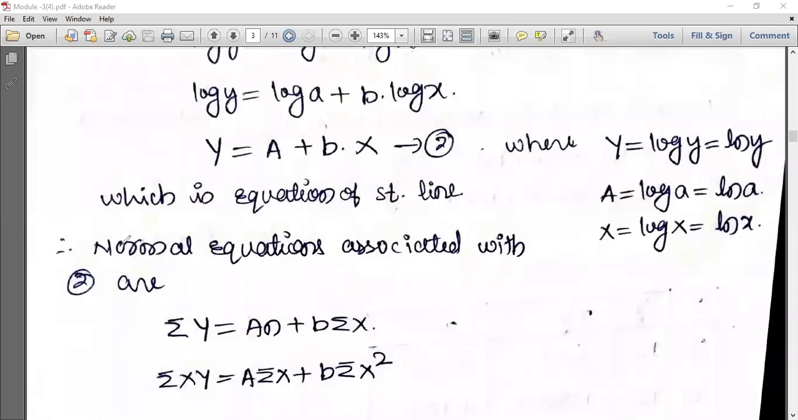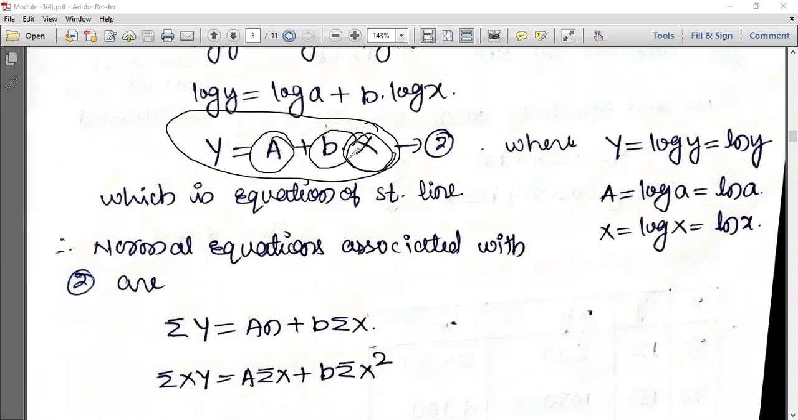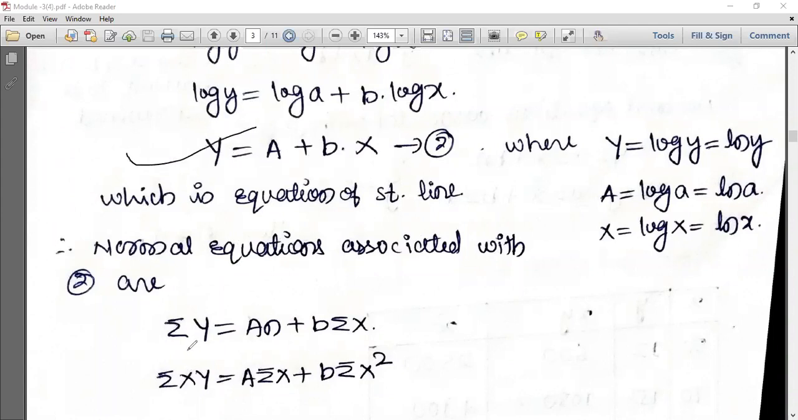So we know the normal equations associated with this equation. Here capital X is the independent variable, and capital A and small b are constants to be determined. First, with this equation, you take the summation sign. Summation of capital Y equals A into summation of 1, that is n, plus b into summation of X.